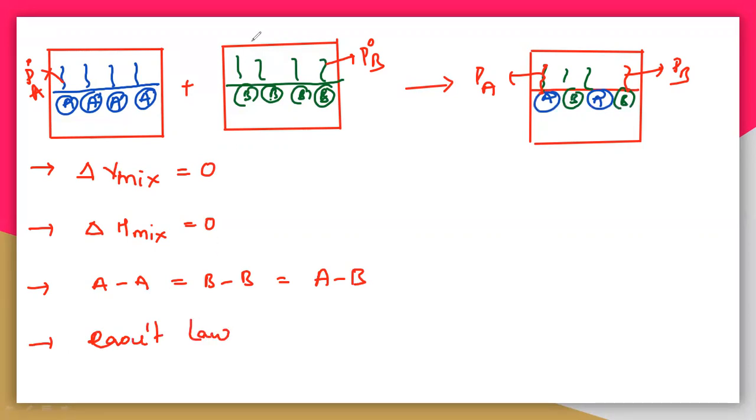So these are the four conditions to behave as an ideal solution. So what is actually this? We will understand this. Let us take the interaction. First we will see the interaction.